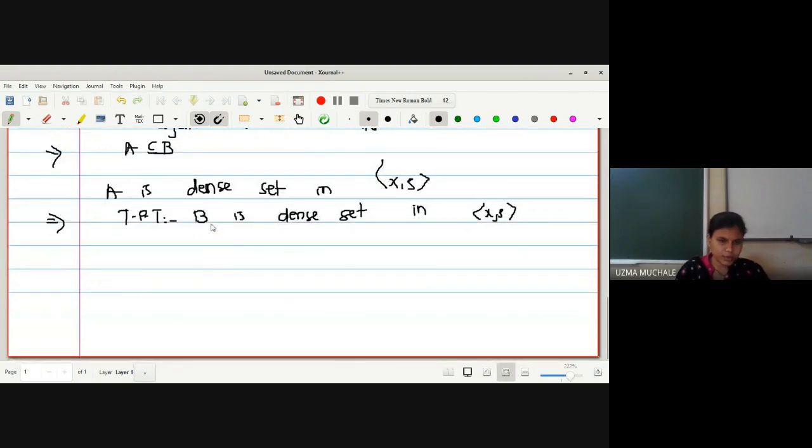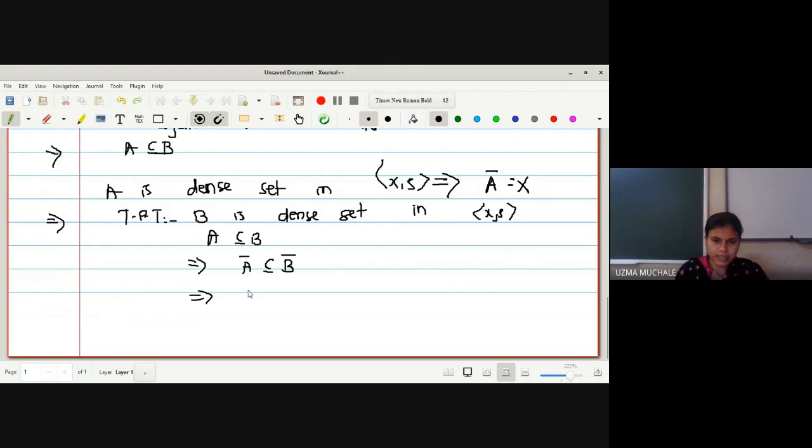Yes, if I want to prove this one, what is given to us is A is a subset of B. By the properties of closure, I can say A bar is contained in B bar. Now, sorry, it is a recorded lecture. So what does A bar mean? If I say A is dense in X, what is the meaning of dense in X? It means A bar is equal to X.